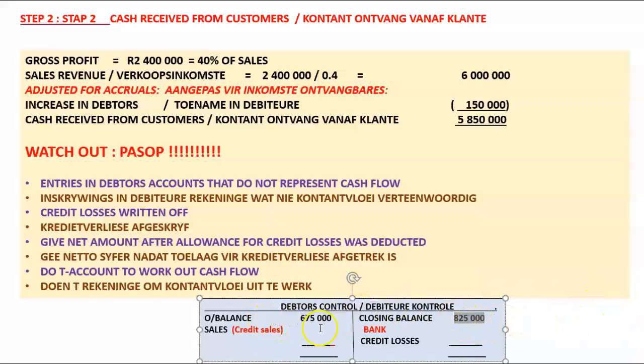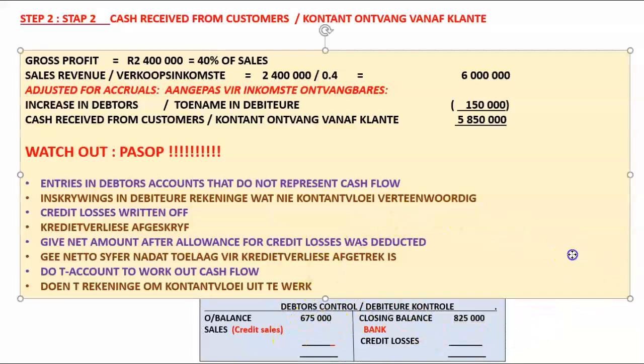Remember, you cannot work with net figures. You cannot work with a figure after the allowance for credit losses has been deducted. You have to work with a gross figure before any deductions were made for statement purposes.